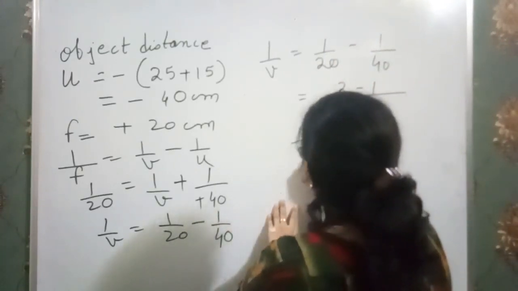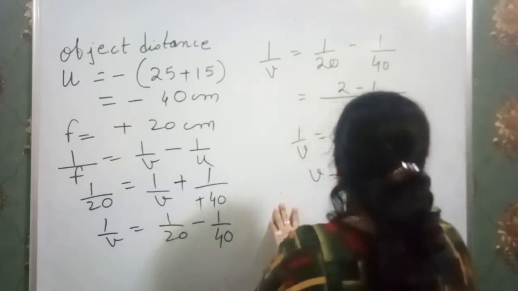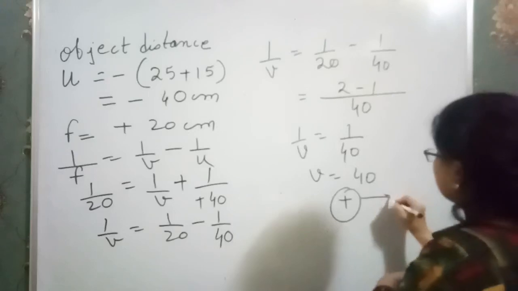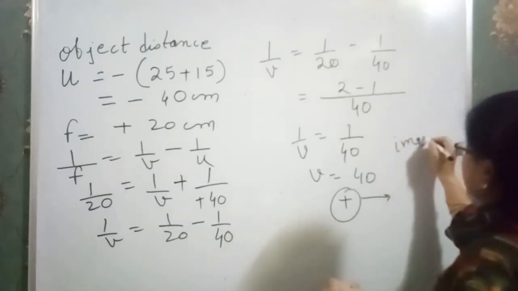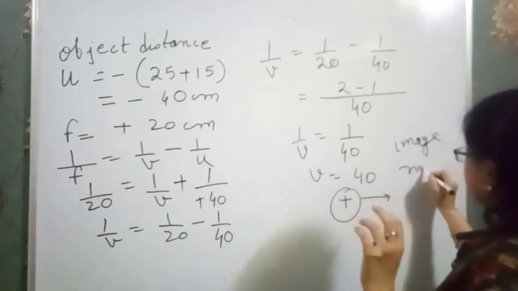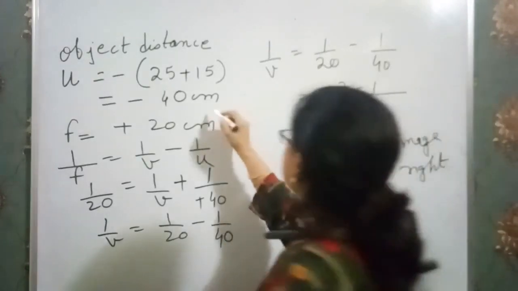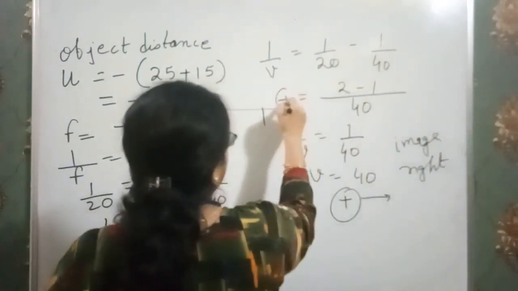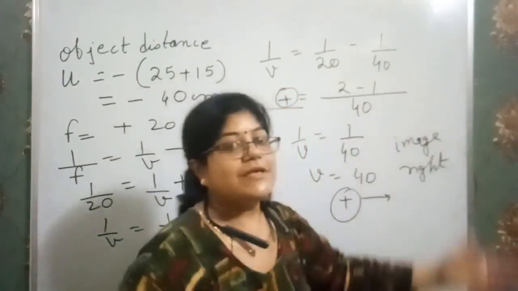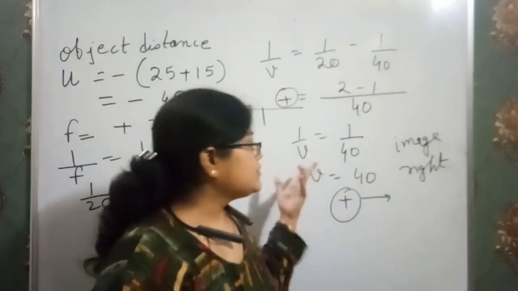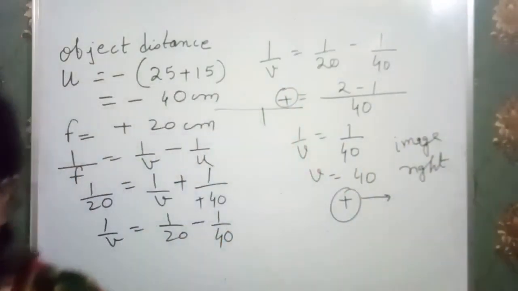So v is 40. Clear? As it is plus, the image forms on the right side of the lens, because on the number line this is positive. So the image forms on the right side of the converging lens, and it is a real image. So I am going to proceed to another question.